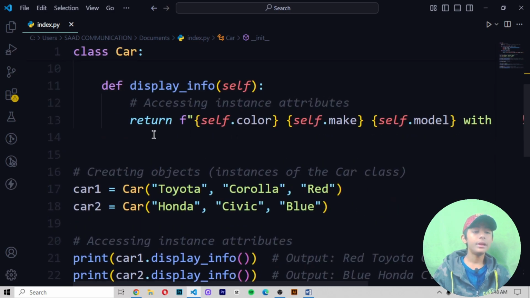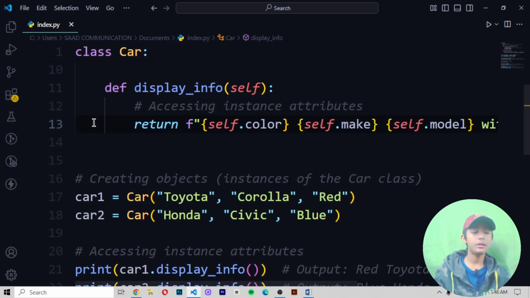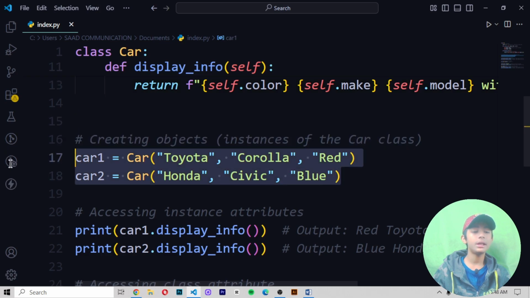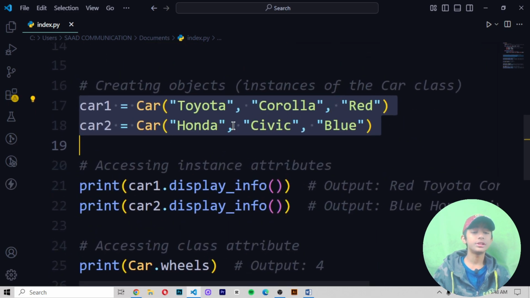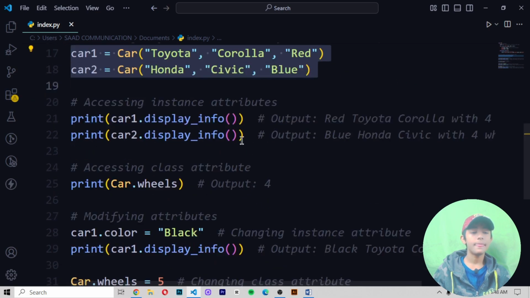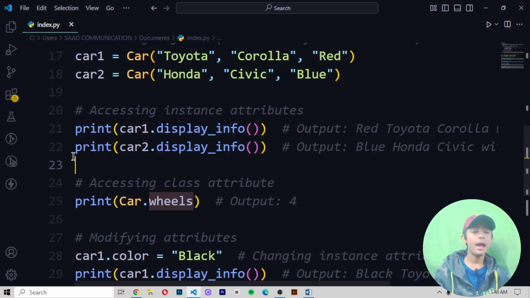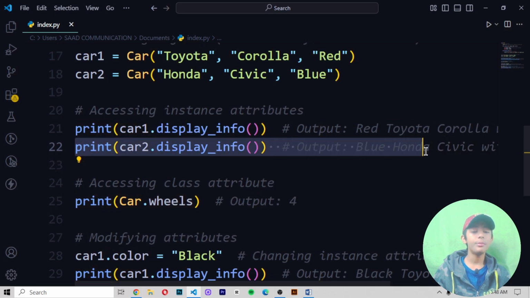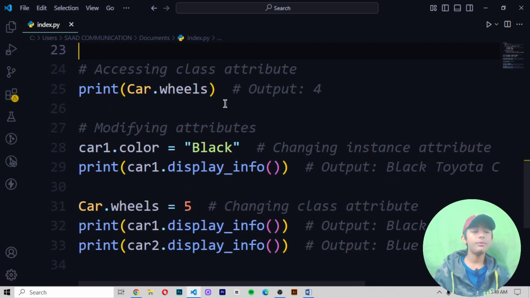Then here we are accessing our instance attributes in the 13th line, and in the 17th and 18th lines we are creating objects, instances of the car class, like Toyota Corolla red, Honda Civic blue. Then here we are accessing our instance attributes, meaning the output will be red Toyota Corolla with 4 wheels, and then in the 22nd line the output will be blue Honda Civic with 4 wheels. In the 25th line we are accessing our class attribute and the output will be 4.